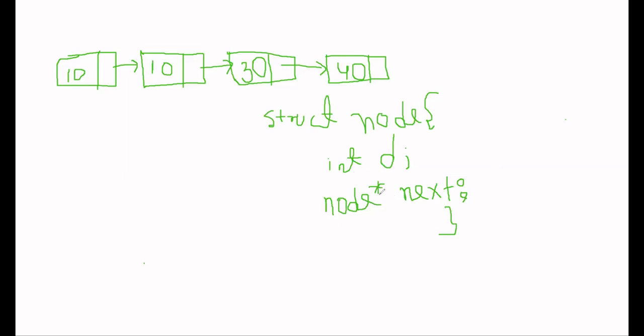Suppose every node has an address attached with it. Suppose this node has the address, let's make it 10, it could be 10 also, there's no problem. With this node, there will be a data part, let's say D. In D there will be 10, and in the next pointer there will be the address of the next node; into 20 there will be the address of 30, into 30 there will be the address of 40. Okay,